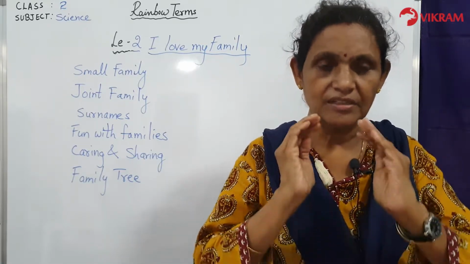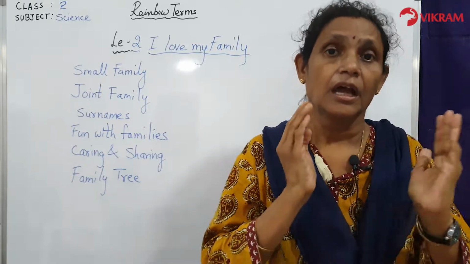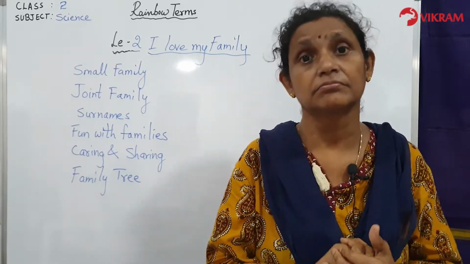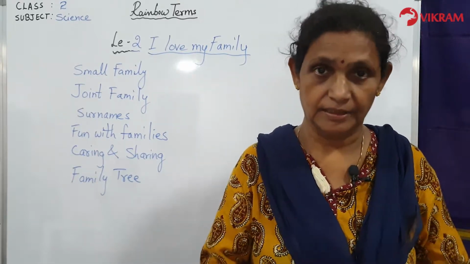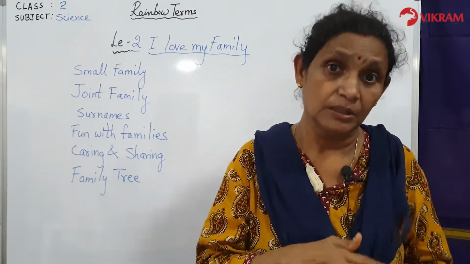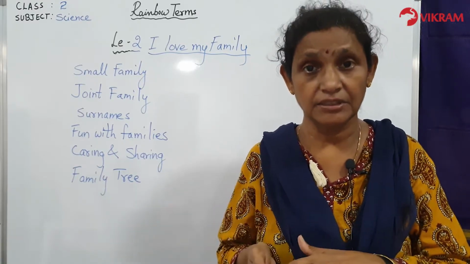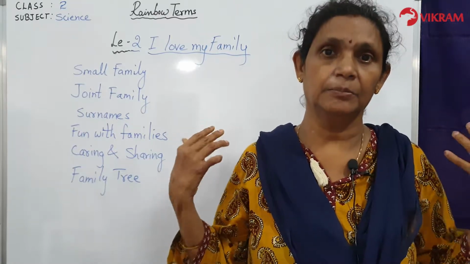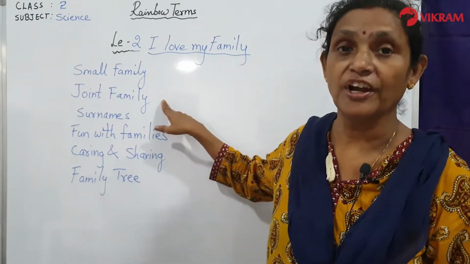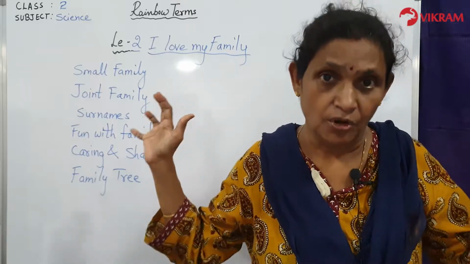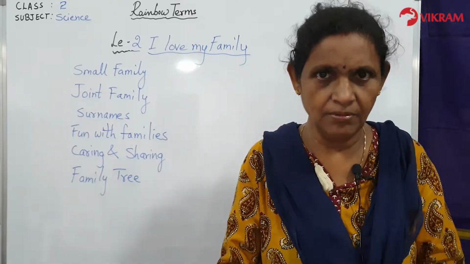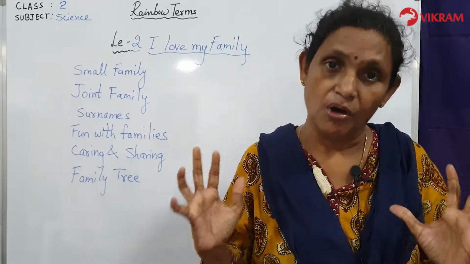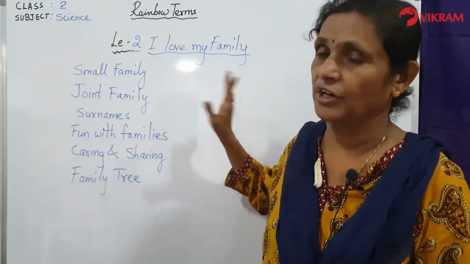So some families are very big. You say husband, wife, like mother, father and three children, four children. Then it is called a big family. Suppose you have a family with mother, father, grandfather, grandmother, uncle, aunts, their children. That is called a very big family. It is called a joint family. So when all the relatives live together in the same house, grandparents, uncles, aunts, your mother, father also, all the children also, it is called a joint family.